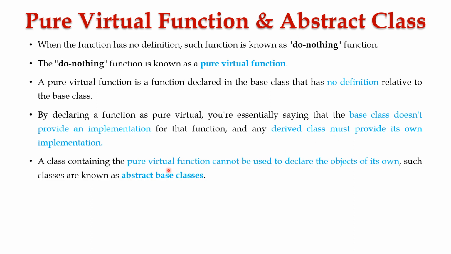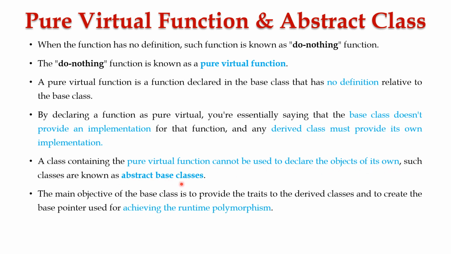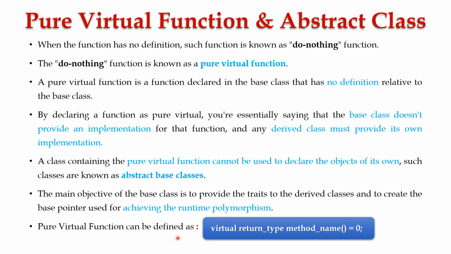A class containing a pure virtual function cannot be used to declare objects of its own. Such classes are known as abstract base classes. The main objective of the base class is to provide the properties and characteristics to the derived class and to create the base pointer which is used for achieving runtime polymorphism. A pure virtual function can be defined as follows: virtual is a keyword followed by the return type and method name. It can have its own list of arguments followed by equal to 0, ended with a semicolon.